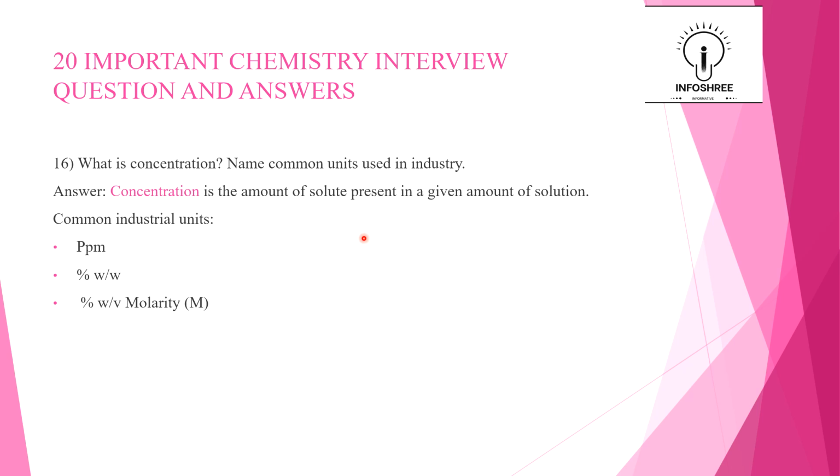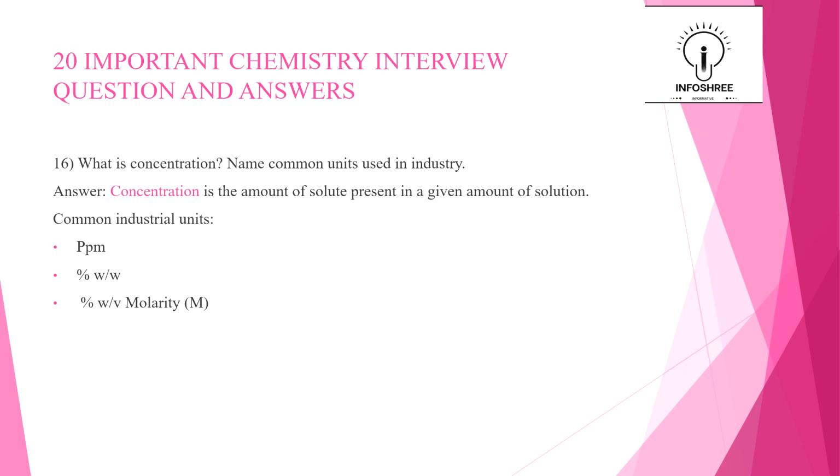Like we take 100 ml of water, we add 2 gram of salt, so our concentration is 2 gram. Common industrial units are ppm, parts per million, and weight and volume.